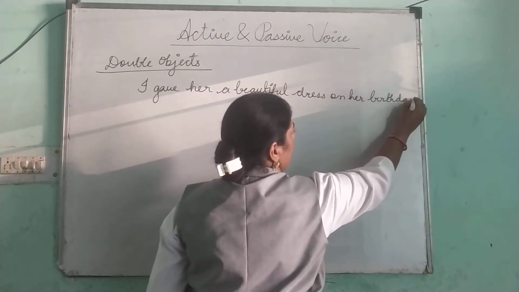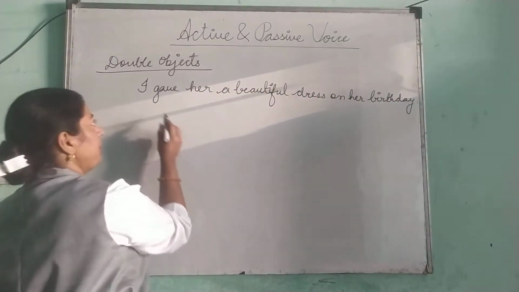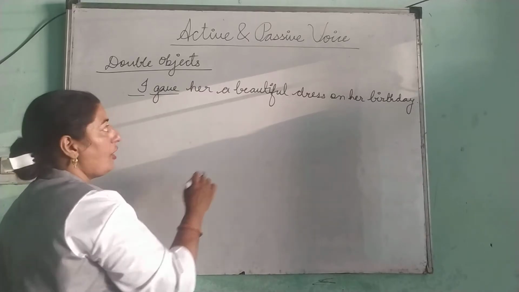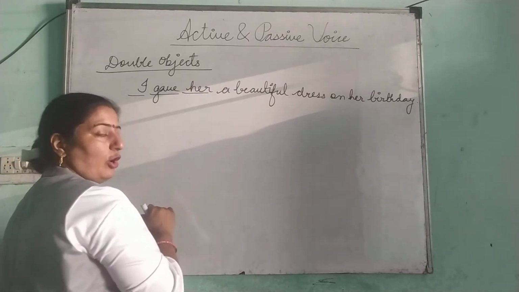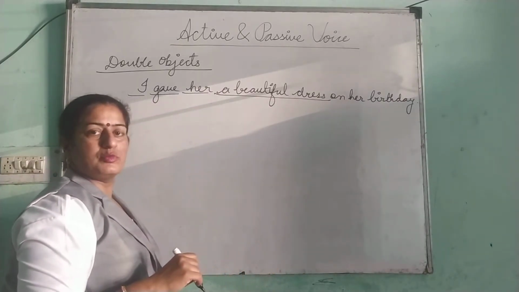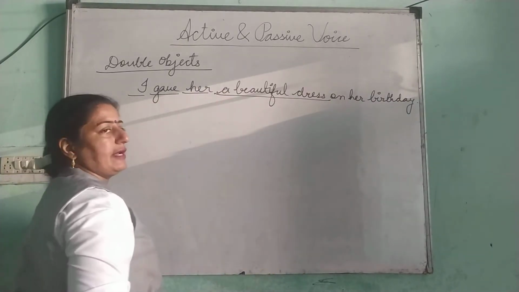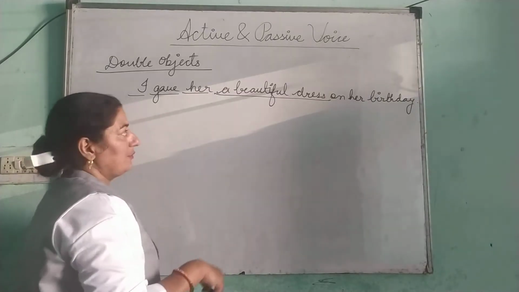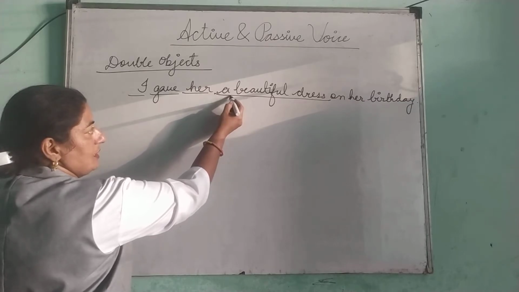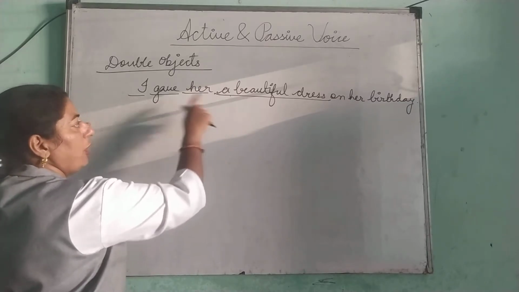I gave her a beautiful dress on her birthday. I is subject, gave is verb, second form, her is object. A beautiful dress is also an object. It means this statement consists double object. So now how would we change? First, we can change through both the objects.